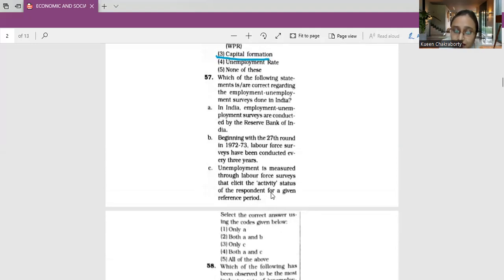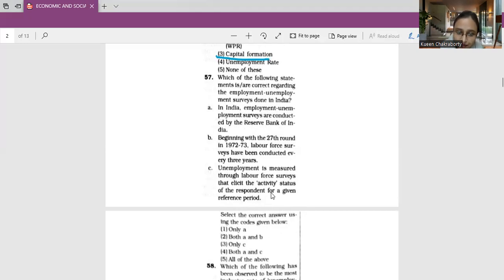B. Beginning with the 27th round in 1972 to 1973, labor force surveys have been conducted every 3 years. C. Unemployment is measured through labor force surveys that elicit the activity status of the respondent for a given reference period. So accordingly, we have various codes: only A, both A and B, only C, both A and C, or all of the above.